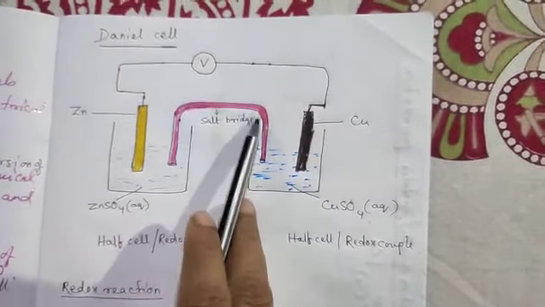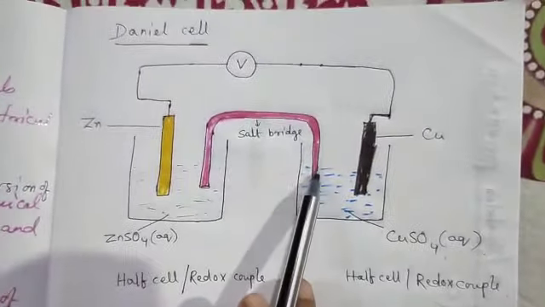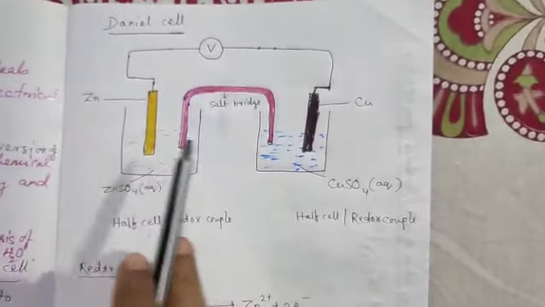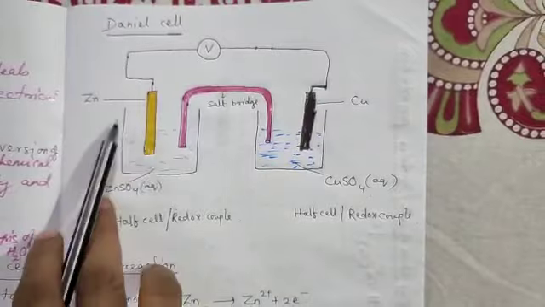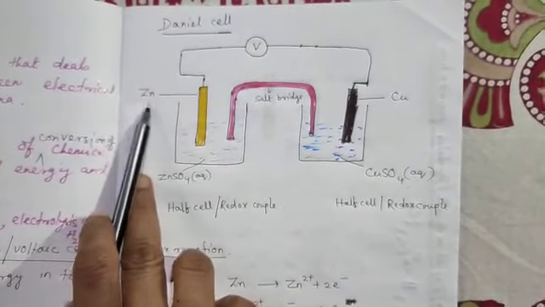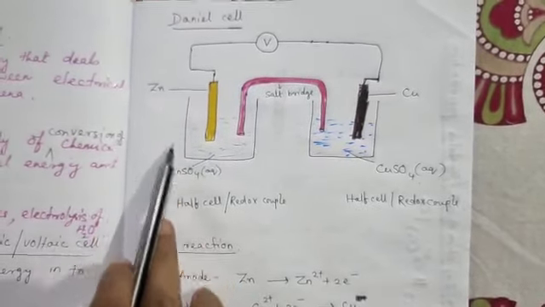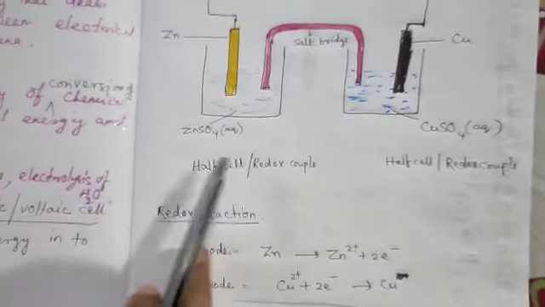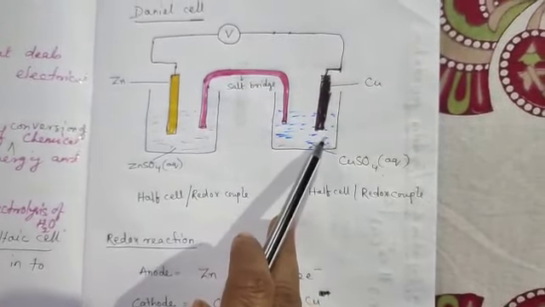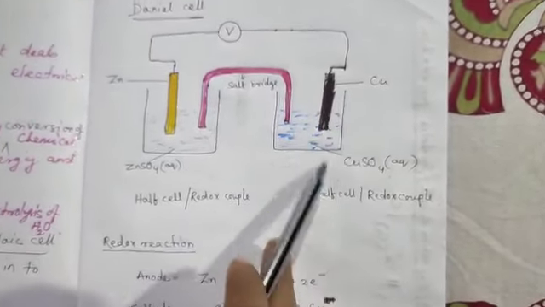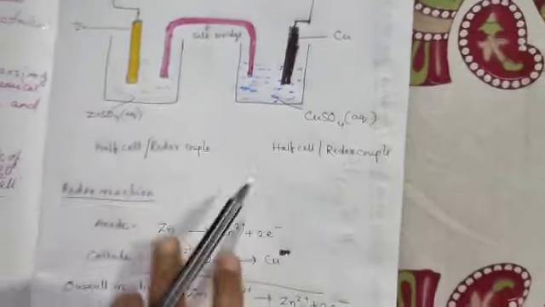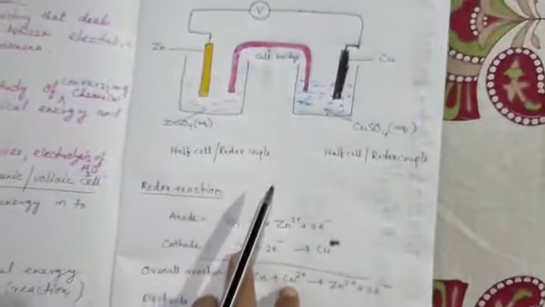Now there is also another apparatus we will find in this connection. This is called a salt bridge, which is a U-shaped glass tube. Now this container containing zinc sulfate solution and zinc is called a half cell or a redox couple. Similarly, the right hand side container containing copper sulfate solution and the copper rod constitute another half cell or redox couple. Now when this circuit is complete, what will happen?